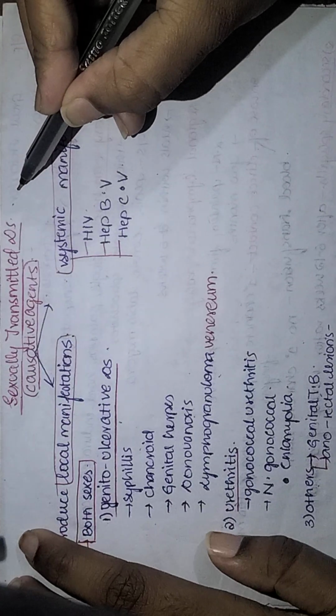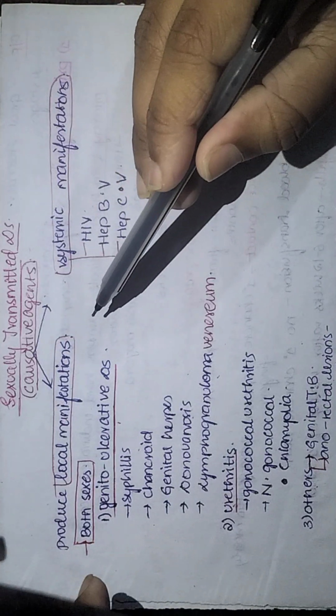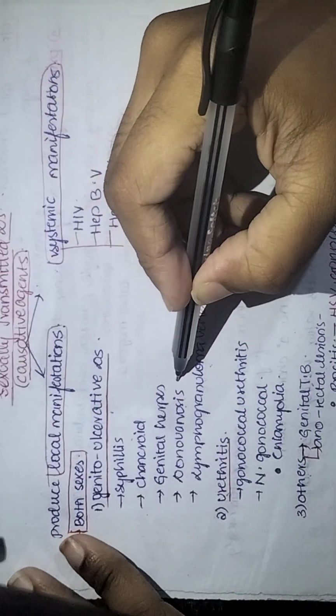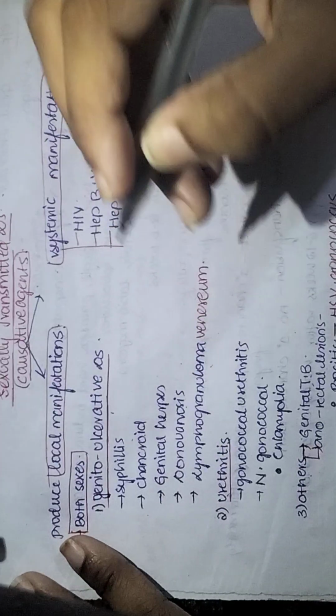Hi, today we'll be discussing sexually transmitted diseases in microbiology. These sexually transmitted diseases can produce either local manifestations or systemic manifestations. The causative agents causing local manifestations in both sexes, which involve the genital ulcerative diseases, include syphilis, chancroid, genital herpes, gonorrhea, and lymphogranuloma venereum.